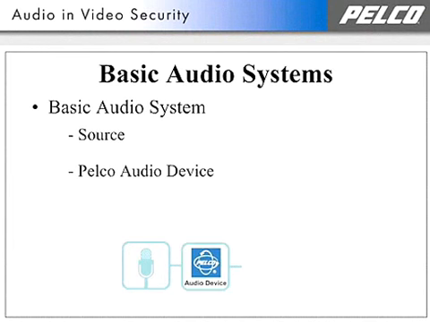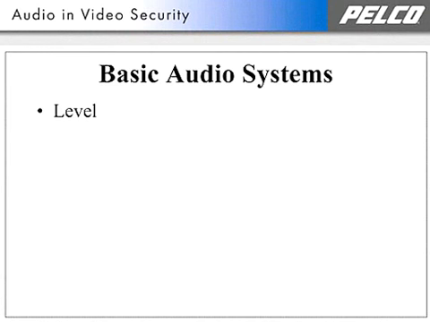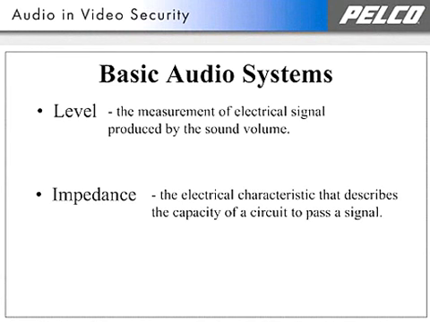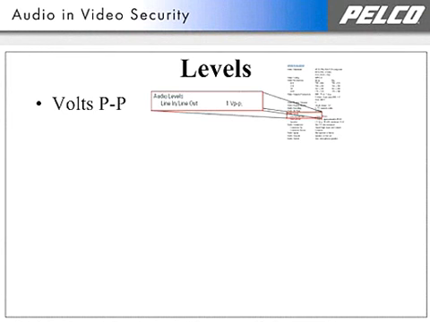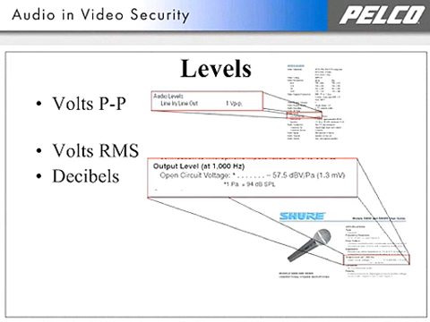Pelco audio devices convert analog audio to digital for recording or transmission, and reconvert it to analog for a speaker or other output device. The source and speaker must meet the level and impedance requirements of the Pelco audio device. Pelco spec sheets give levels in volts peak to peak. Audio equipment spec sheets give source levels in volts RMS or in decibels, and speaker levels in watts.